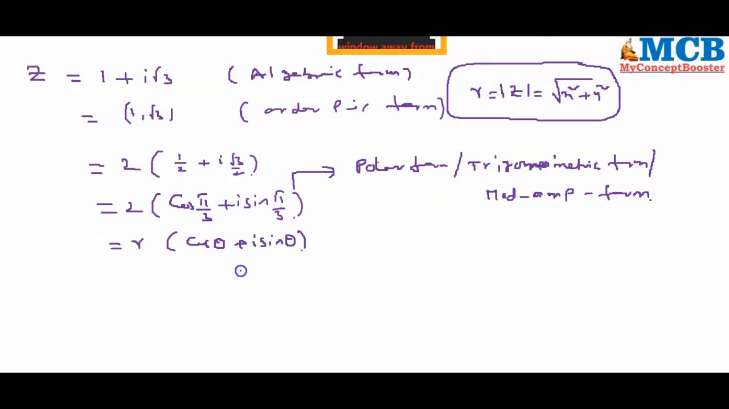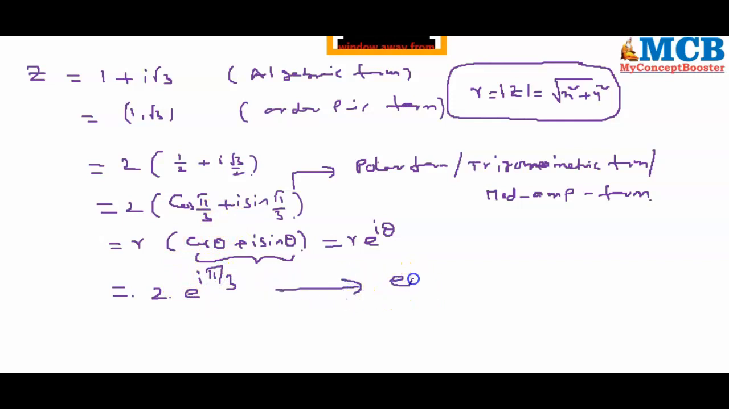Now, according to Euler, the value of cos theta plus i sin theta is e power i theta. So this value is equal to r e power i theta. So z can also be rewritten as 2 times of e power i theta, where theta is pi by 3, e power i pi by 3. This way of expressing it is called exponential form. You can also call it Euler's form.